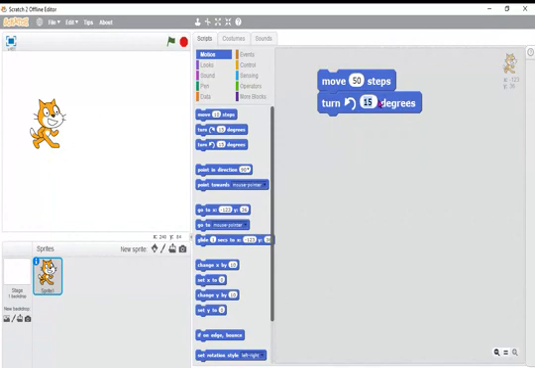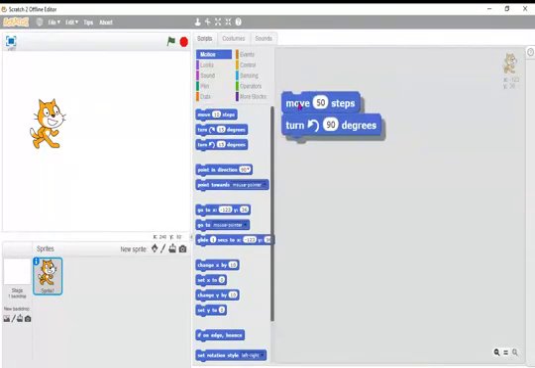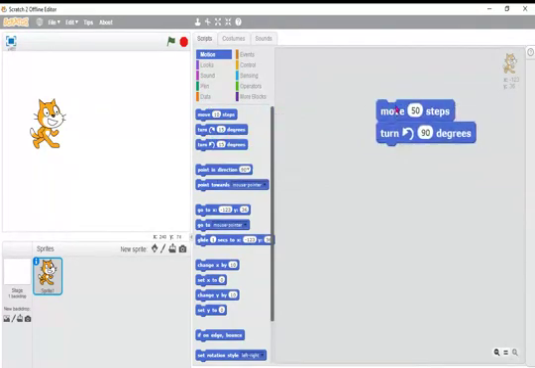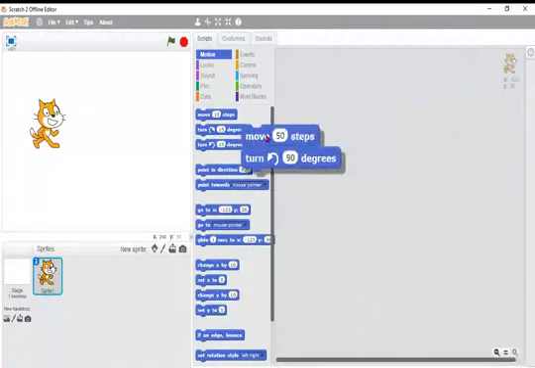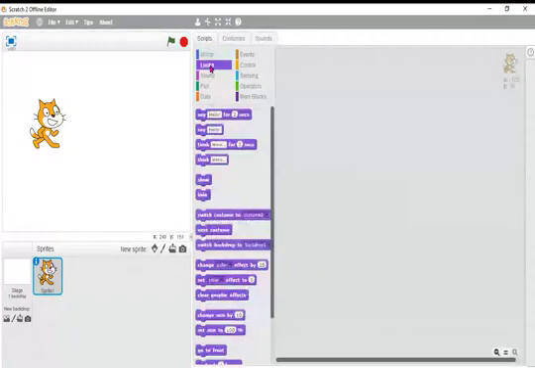If I take 90 degrees, see here, 90 degrees. 180 degrees, yes, in mathematics also, it will come in computer. So motion means movement. Why am I dragging here? To delete. Bring it here, it deletes. Motion is clear.